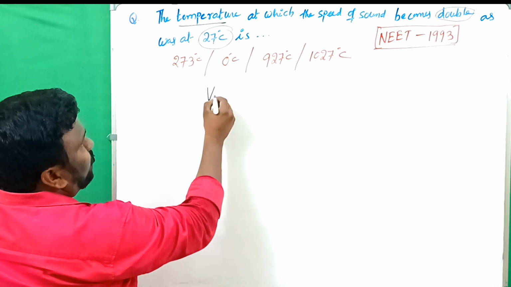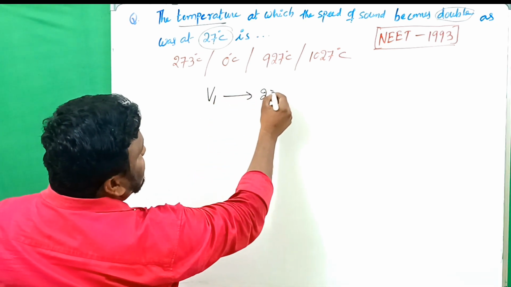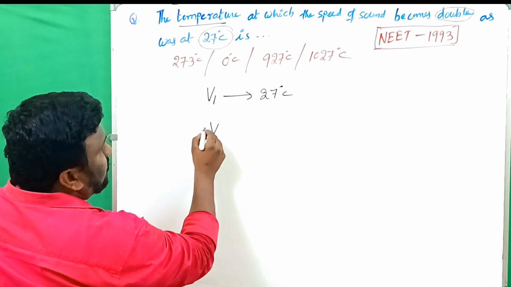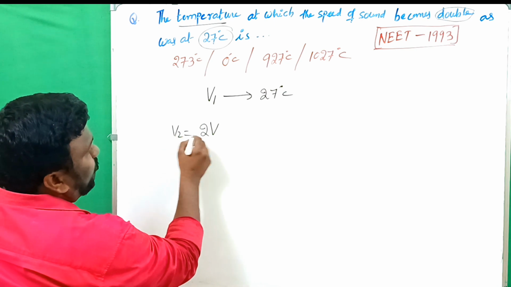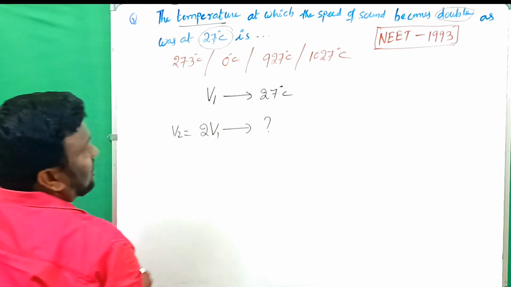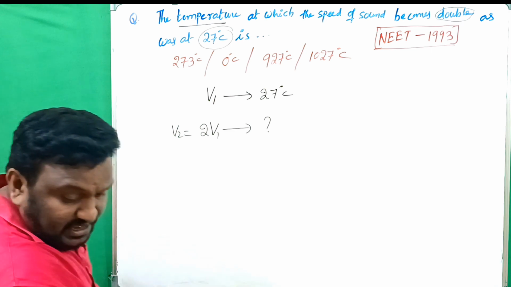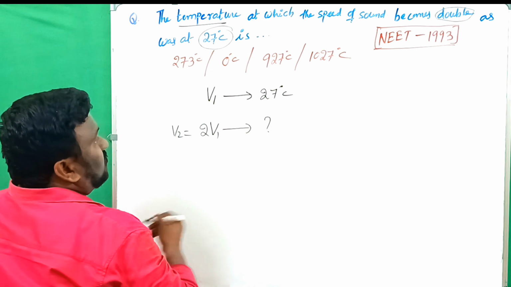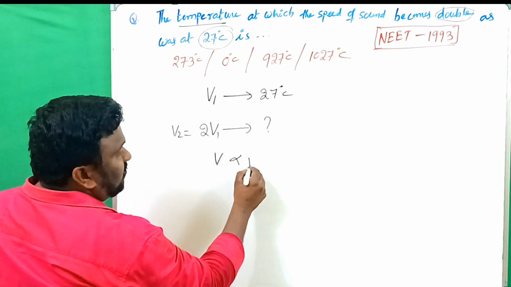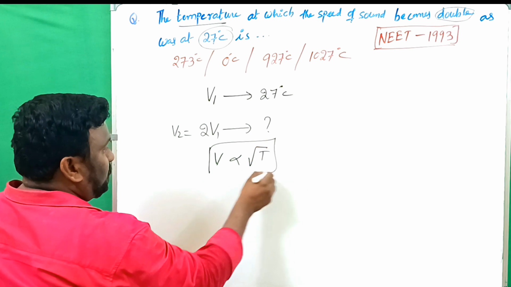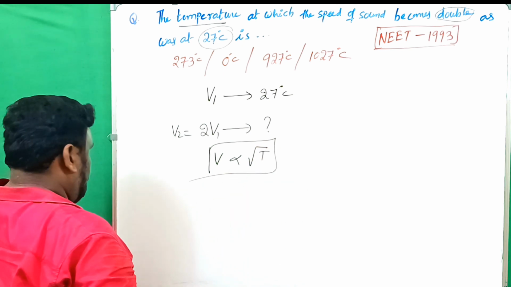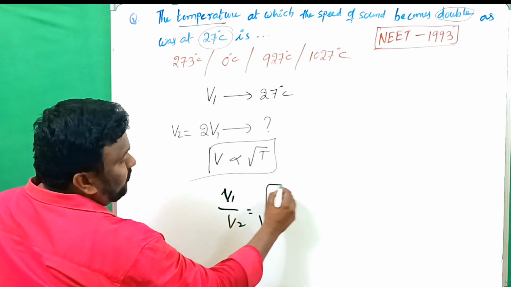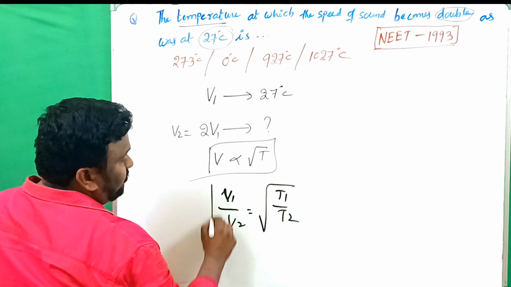So the velocity of sound V1 is at 27 degrees Celsius. Clear? And this velocity is going to be double, so V2 is equal to 2V1. For what temperature is he asking? For which temperature is the velocity of sound going to be double? That is the question here. Already we know V is proportional to root T. So V1 by V2 is equal to under root of T1 by T2.